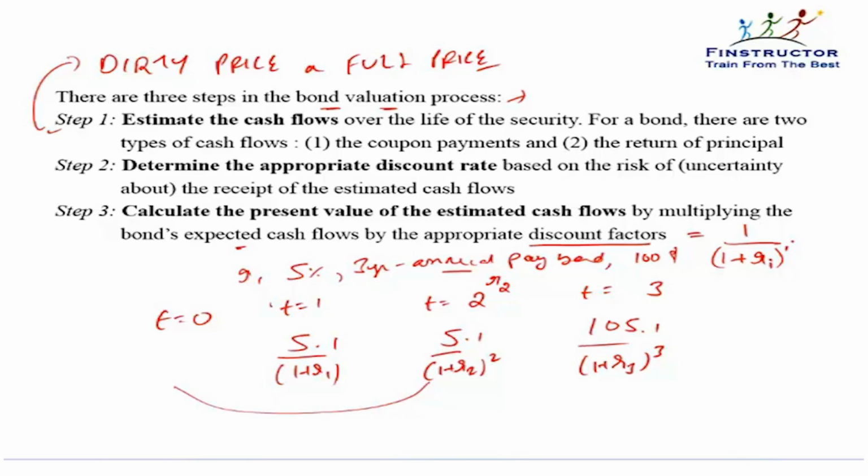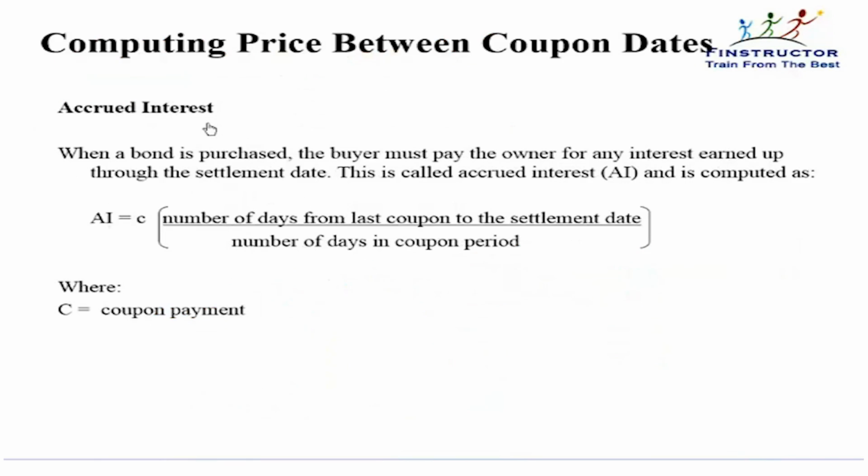Now, there is just some convention in the bond market that you should be aware of. The convention is of quoting the accrued interest and clean price. So, accrued interest is simply the coupon accrued. If I buy an annual pay bond, then coupon is paid only at the end of the period. Let's say between t equal to 2, one coupon would have been paid, and t equal to 3, another coupon would have been paid, whatever the amount be.